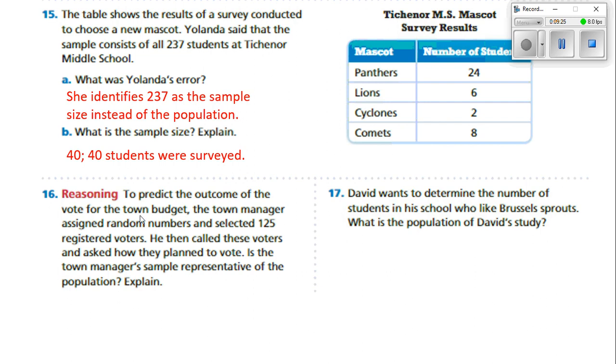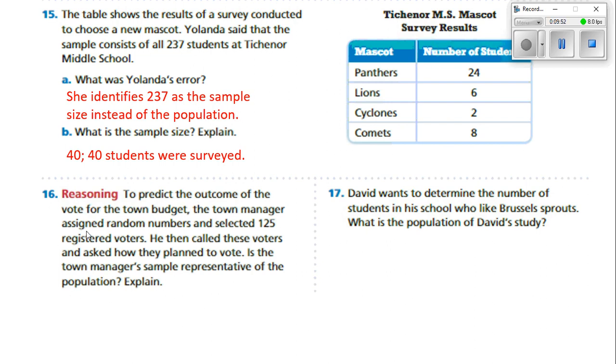Number 16, to predict the outcome of the vote for the town budget, the town manager assigned random numbers and selected 125 registered voters. He then called these voters and asked how they plan to vote. Is the town manager's sample representative of the population? Well, remember, they're trying to predict the outcome of a vote for a town budget.